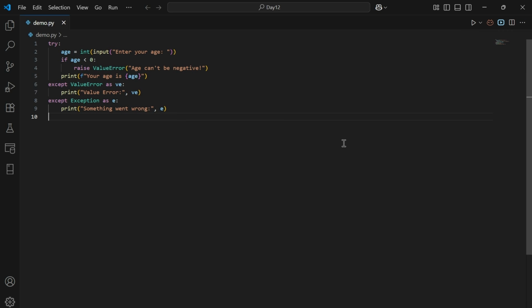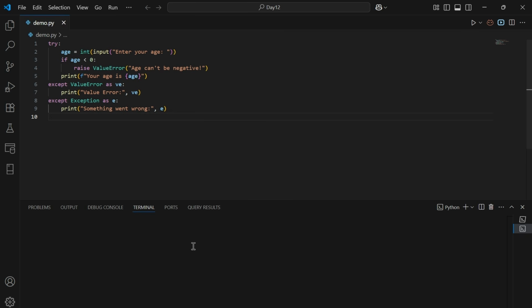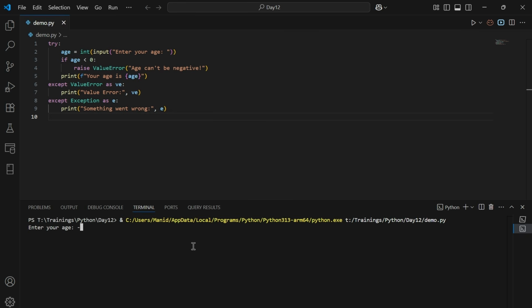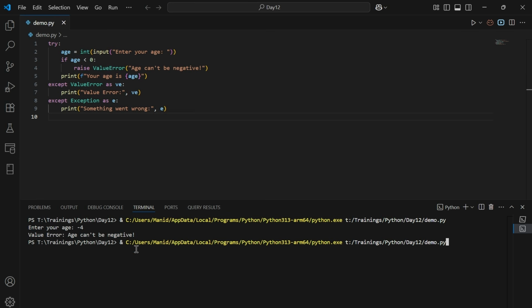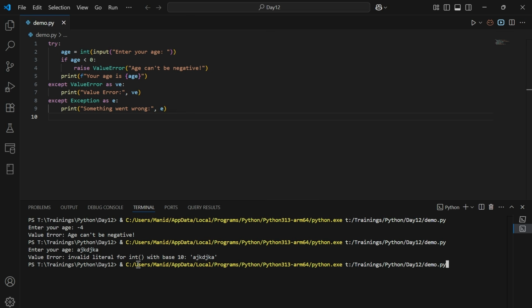Let's try to run this example in order to understand it in a much better way. After executing this program, it asks for an input. Let's enter a negative value. In case of a negative value, it's going to display a ValueError that age can't be negative. Let's enter an invalid input. In case of an invalid input, it's going to throw a ValueError with "invalid literal for int". Let's enter a valid input. So in case of a valid input, it's going to print the message "Your age is 34."